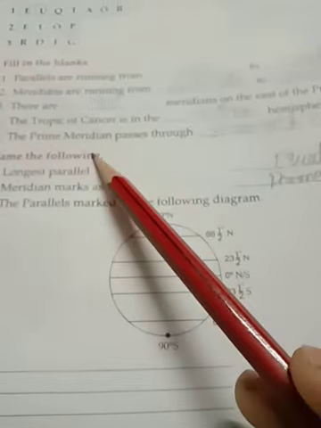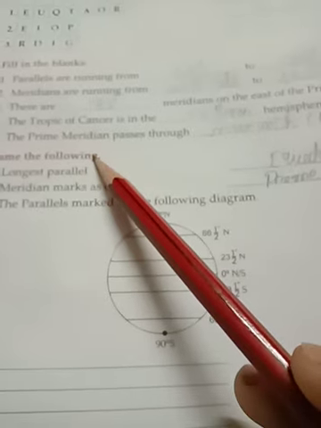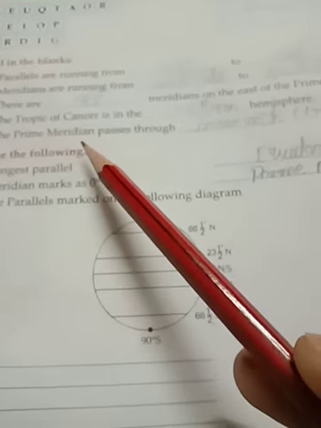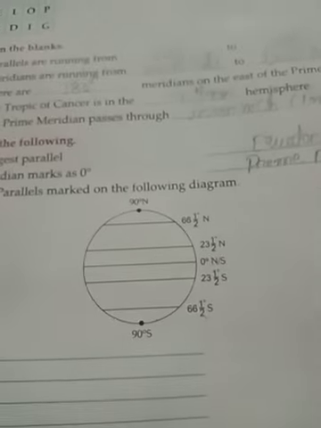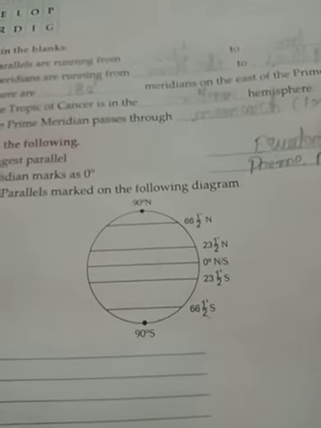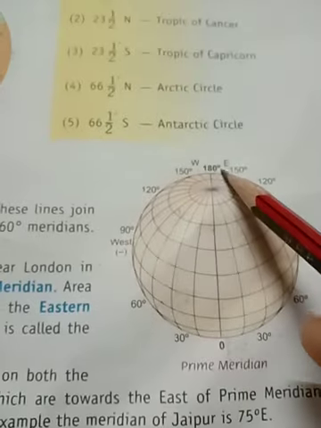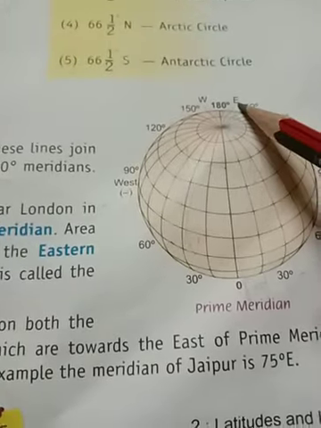As we know that there are 360 degree meridians of longitudes, and the prime meridian divides the earth into two hemispheres, that is eastern and western. So how many meridians are there on the east of the prime meridian? In the east of the prime meridian there are 180 degree longitudes.